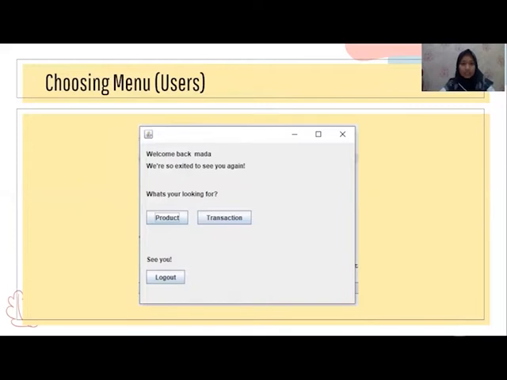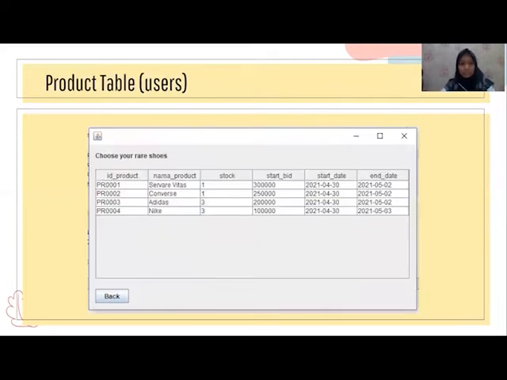And this is a choosing menu for users, and the user can choose product or transaction. Next. And this is a product table. This is where the user can choose the product to bid on in the auction.